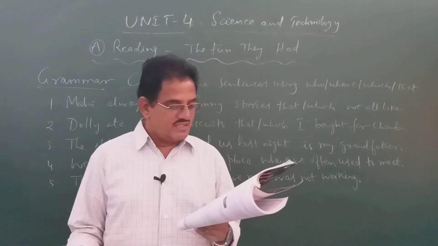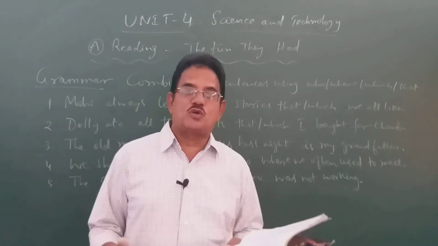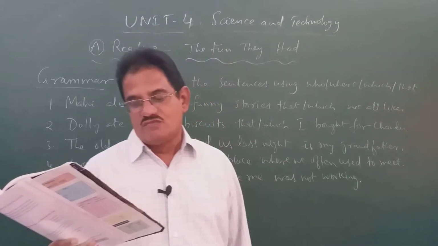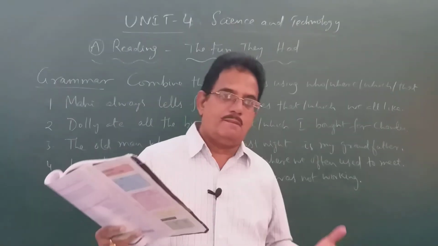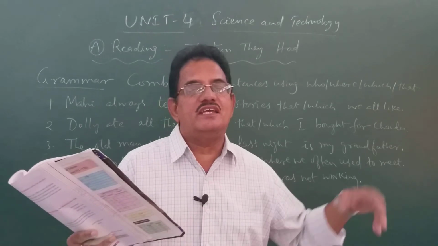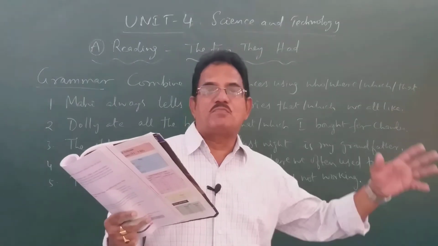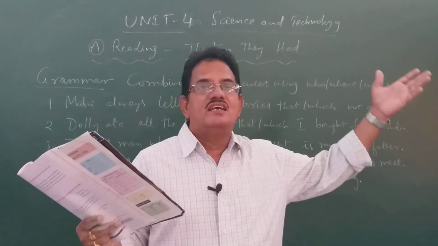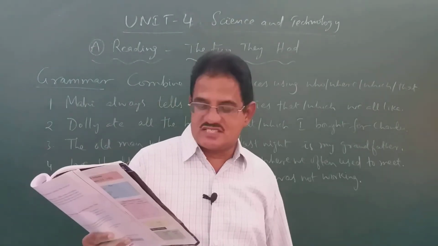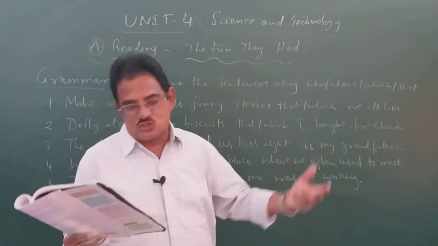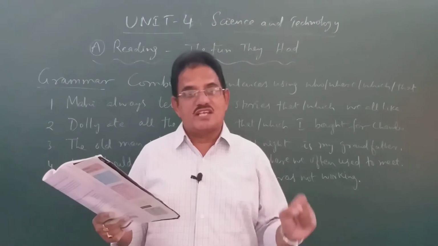You have to complete the following sentences using suitable relative clauses, thinking of your own ideas. For example, I know the boy who got the first rank in the NEET examination. I visited the place where Gandhi had spent his last days. Like that you have to use your own ideas to complete the sentences using relative clauses.